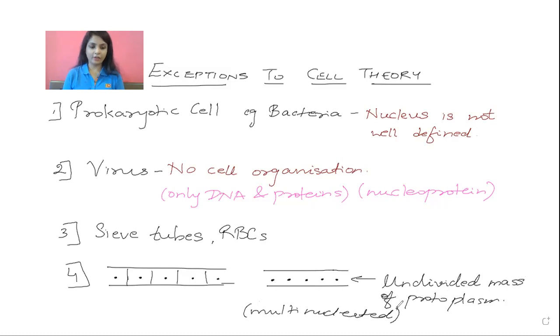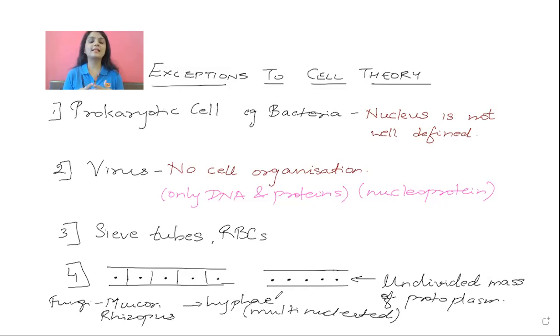So for example, fungi like mucor, rhizopus, they all show this hyphae, which is an undivided mass of protoplasm, where you cannot distinguish between the nucleus and the cytoplasm, it's undivided. So again, that's an exception to the cell theory.